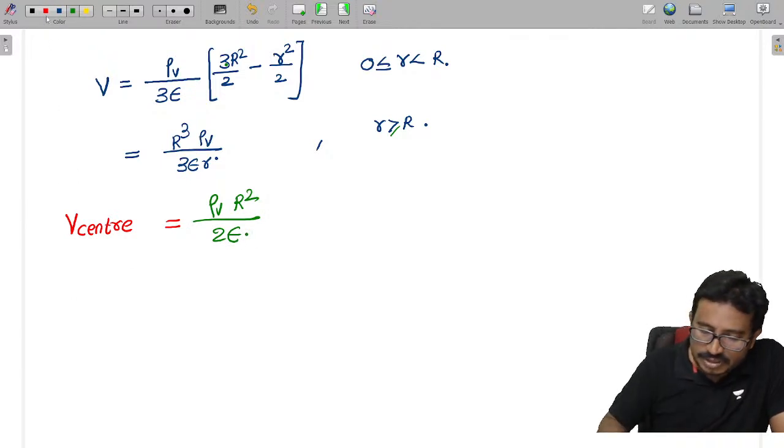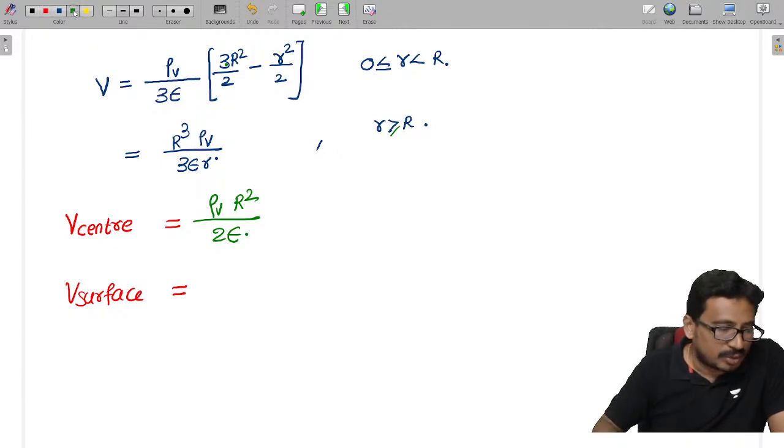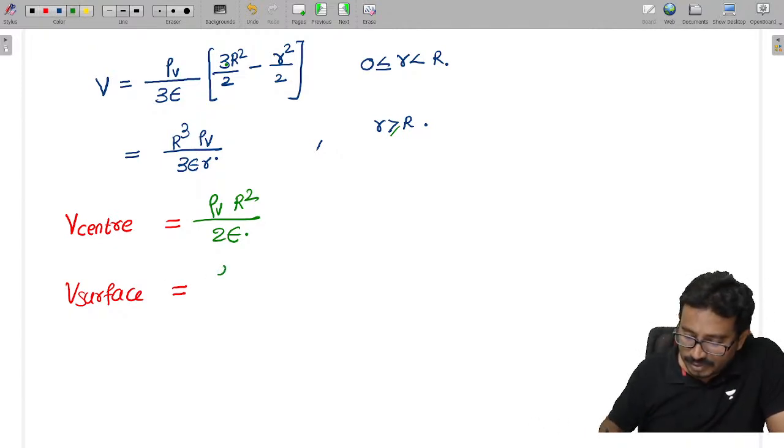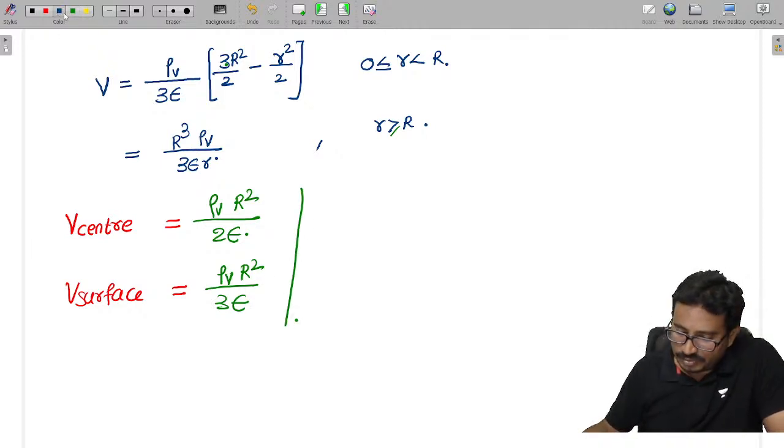Now the potential at the surface, you tell me. Surface means small r equal to capital R. So what will we get? That is rho v into R square by 3 epsilon.